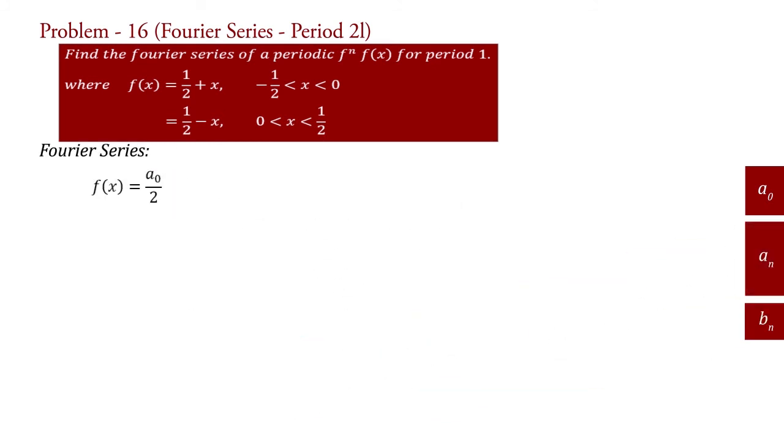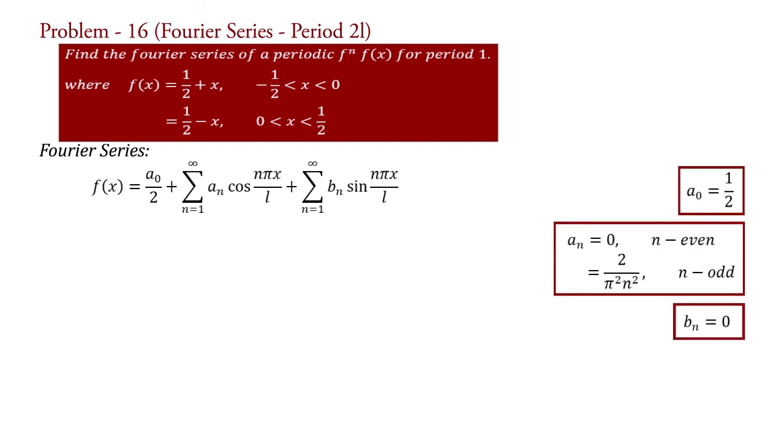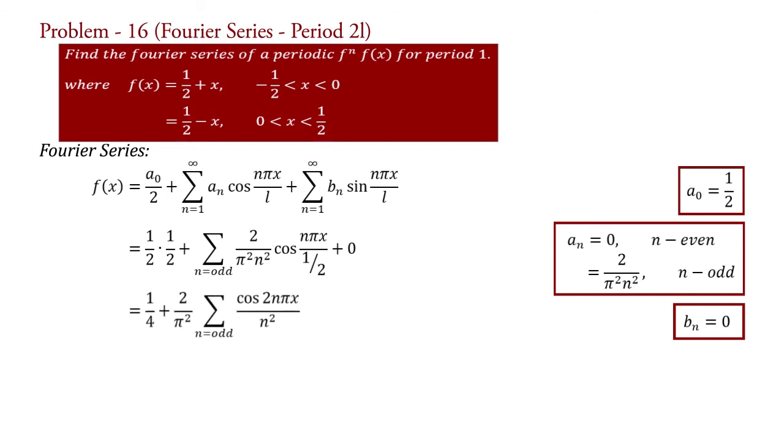Now, the Fourier series is f(x) equal to this. Substituting the values of Fourier coefficients a_0, a_n and b_n and taking L equal to 1 half, we get f(x) equal to 1 half into 1 half plus summation n equal to odd of 2 upon pi square n square into cos(n pi x upon 1 half) plus 0. Simplifying, therefore, f(x) equal to 1 upon 4 plus 2 upon pi square summation n equal to odd cos 2n pi x upon n square.